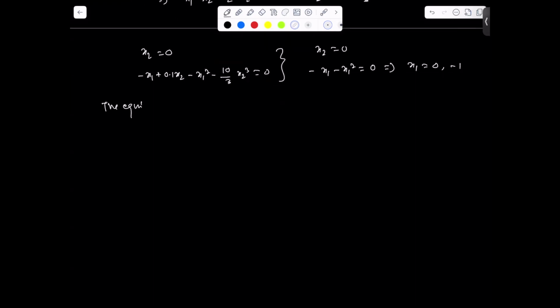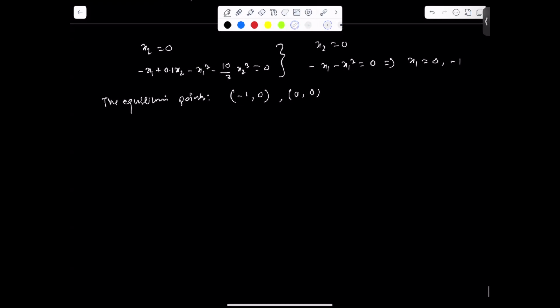The equilibrium points are minus 1, 0 and 0, 0. Two equilibrium points. And I request you please find the eigenvalues of the system and the state trajectory. So we're supposed to get the response something like this. We can verify. So the response will be something like this.